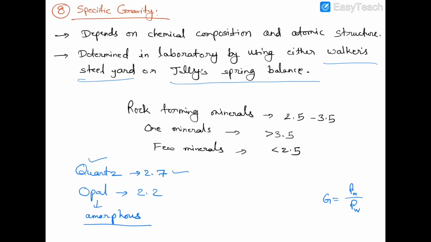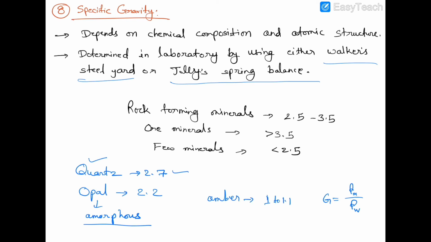So ultimately there is a wide range of specific gravity in the mineral kingdom. For example, amber has a specific gravity nearly equal to water, means 1 to 1.1.